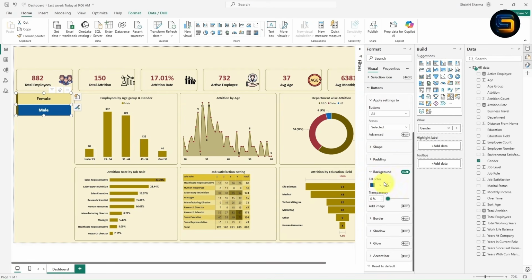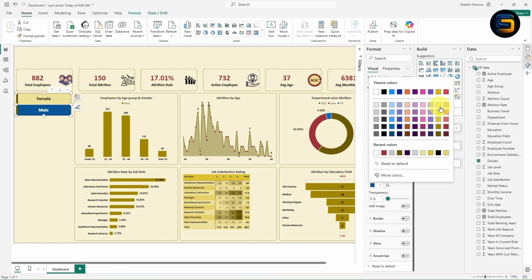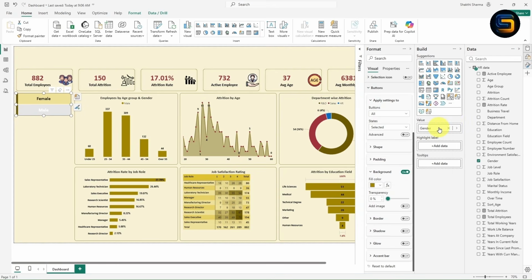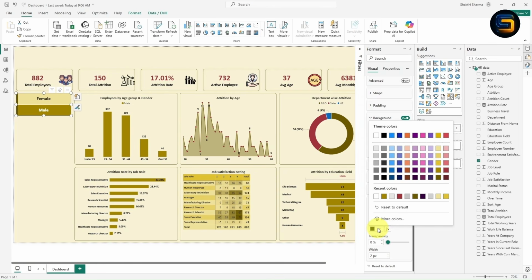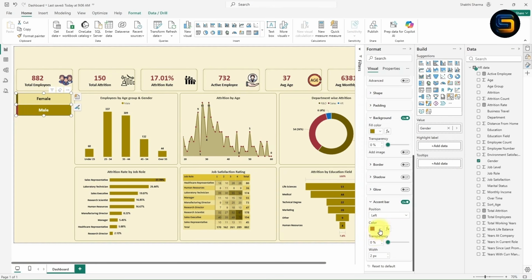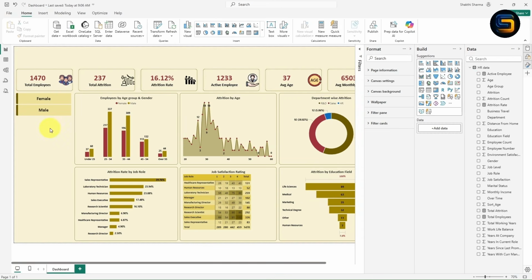Now from here I will change the background color. What I will do, I will choose any one of the color. Let me select this one. Or instead of this, I will select this color. Okay, now this color is looking perfect. Now I will turn on the accent bar, just to turn on from here. Now let me expand this. Now instead of black color, I will select any different color. Let me select this red. No, it is not looking proper. I will select this white color. Now the formatting is looking better.